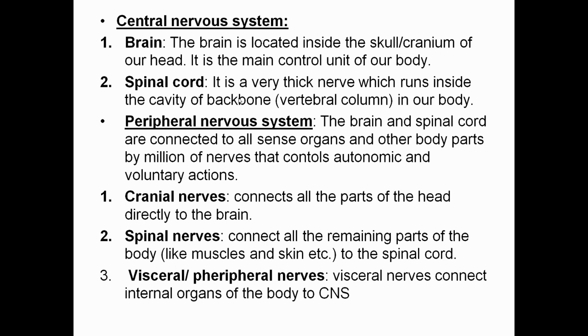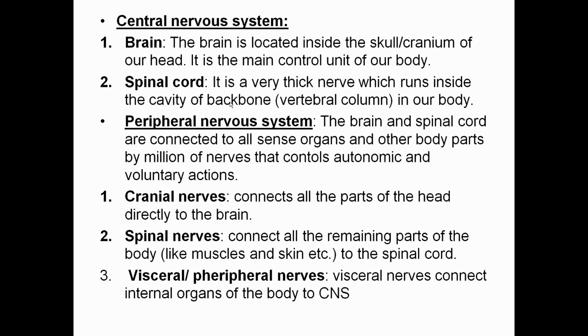Autonomic means not under the control of your wish, like your breathing rate, your heartbeat, your digestive process. And voluntary actions like stretching your hands, walking, talking are all under your own control. So these are referred to as voluntary actions.